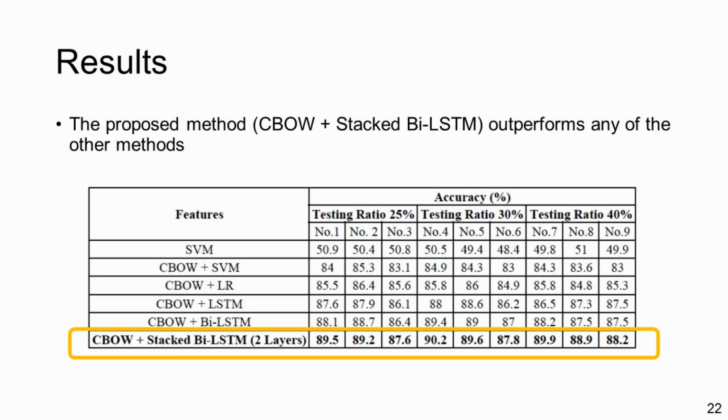In addition, compared to long short-term memory, bidirectional long short-term memory has an additional hidden layer in backward direction to abstract more features, so it gets higher prediction accuracy. Most importantly, stacked bidirectional long short-term memory outperforms all other deep learning and machine learning models. It indicates the effectiveness of our method.